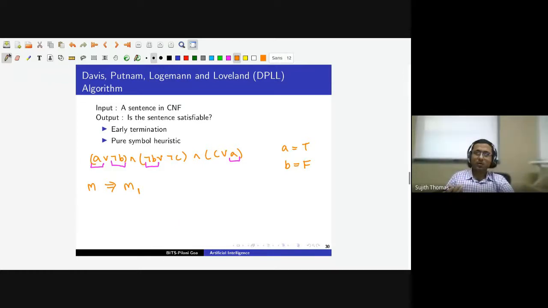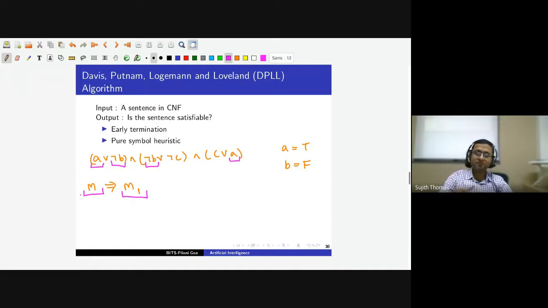So if M satisfied this sentence, then M1 will also be a satisfying model, because we have constructed M1 from M by ensuring that all the pure symbols are true.